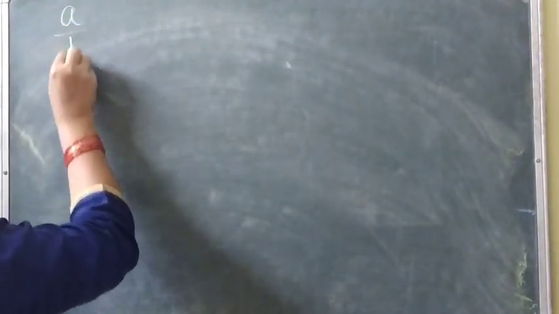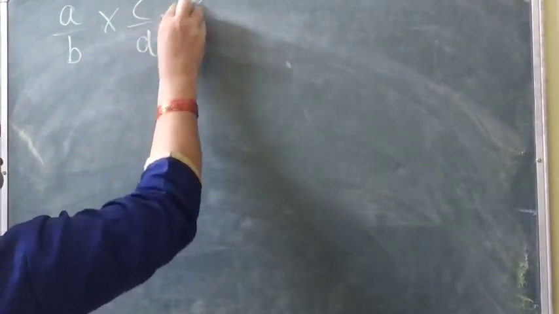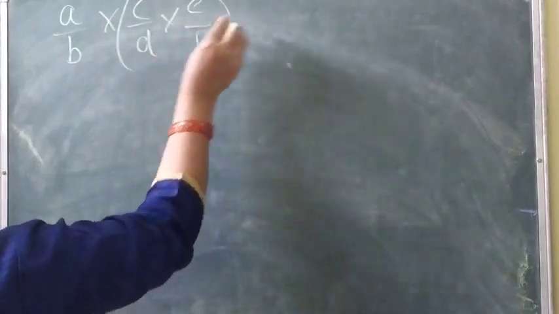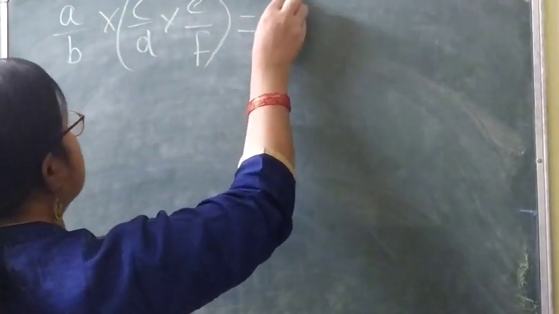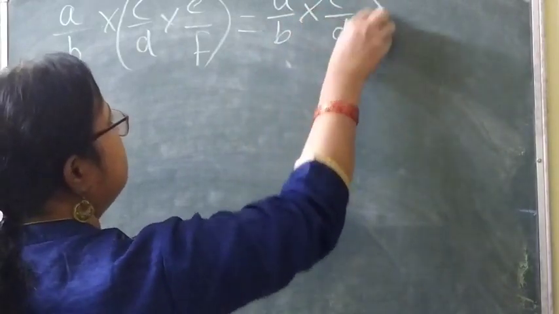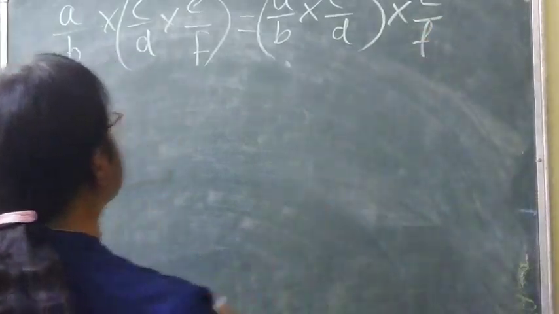So let's do the multiplication one. In multiplication you get A by B into C by D into E by F. Again this one you can multiply, and this will be equal to A by B into C by D into E by F.